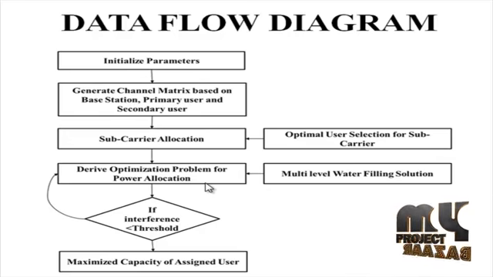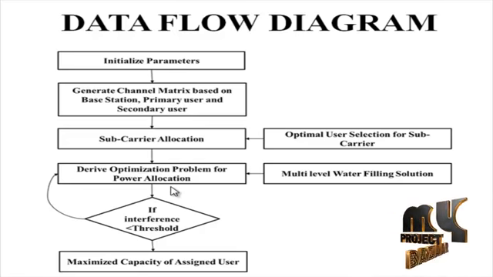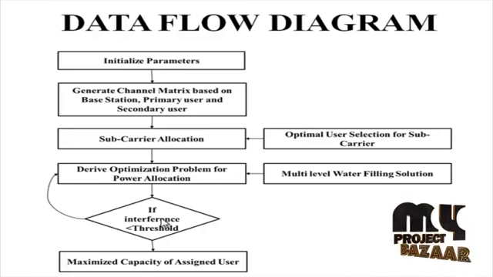Next, the power is allocated. By allocating a specific user to each subcarrier in conformity with the proposed metric, the optimization problem becomes similar to the optimization problem for a single CR user case. Finally, the capacity maximization. With regard to the results and assumptions proposed in the previous section, the problem of maximizing the capacity in the downlink path can be formulated. If the interference is less than the threshold, then maximize the capacity of the assigned user. Finally, we analyze the performance graph based on the capacity maximization with the help of the water filling algorithm.